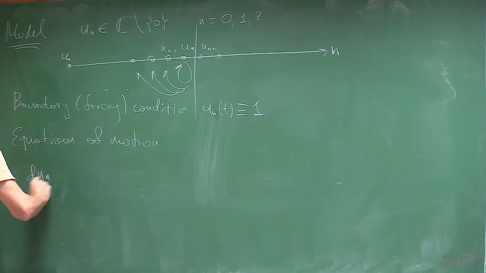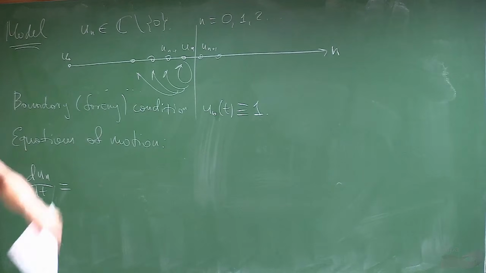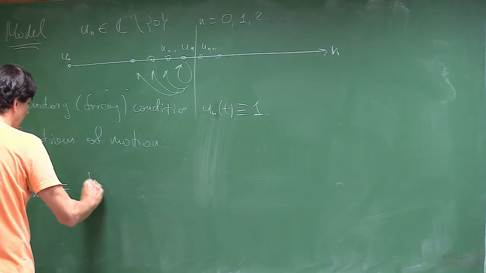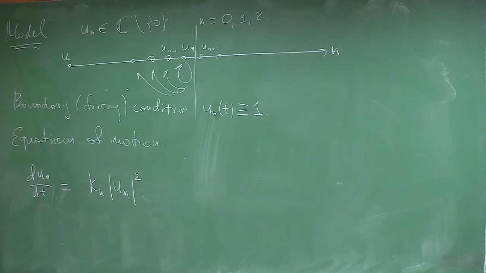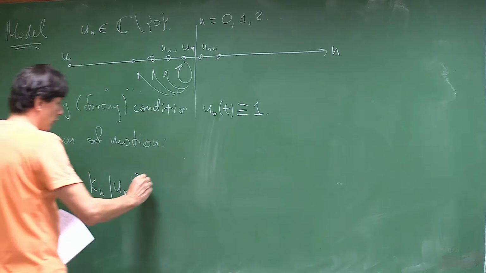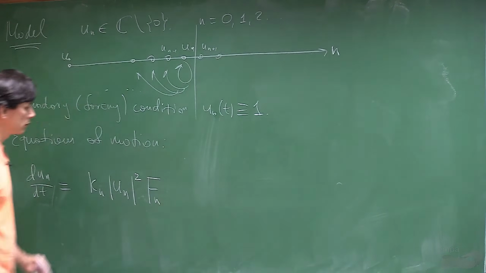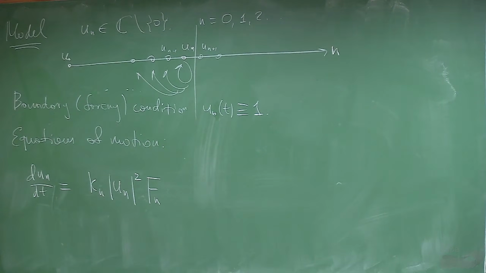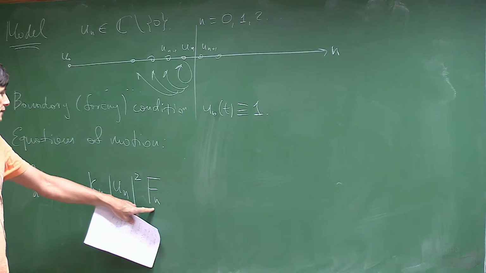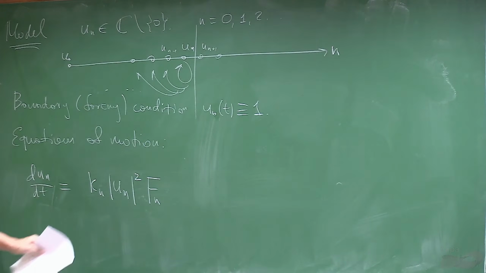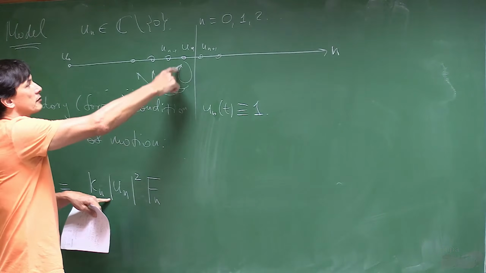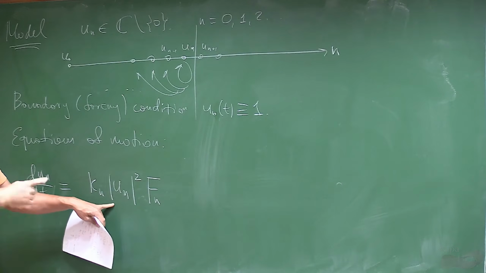For dun/dt, remember, all our terms should be of the form kn un squared. So for the first term, I put exactly kn modulus un squared. In principle we can multiply it by some factor, and I will tell you in a while what this factor is. This factor should have such a form that it doesn't break the symmetry. And this is exactly the interaction with itself, right? So un to un.